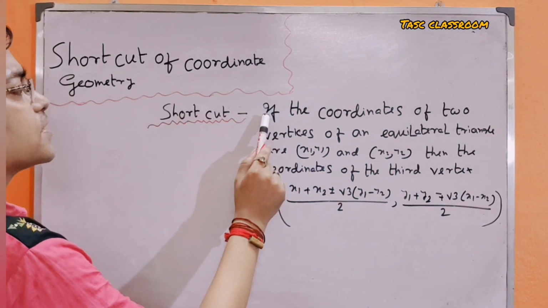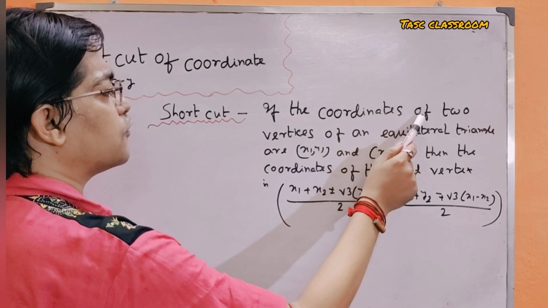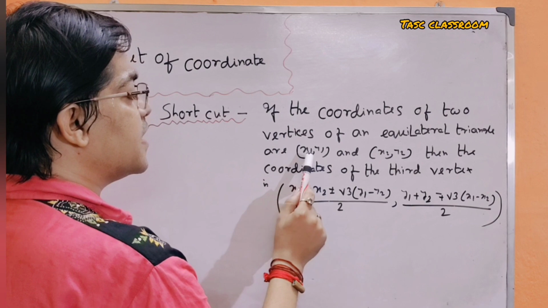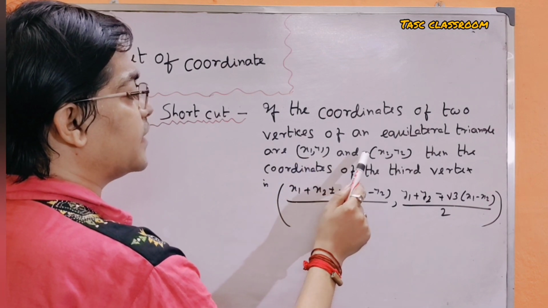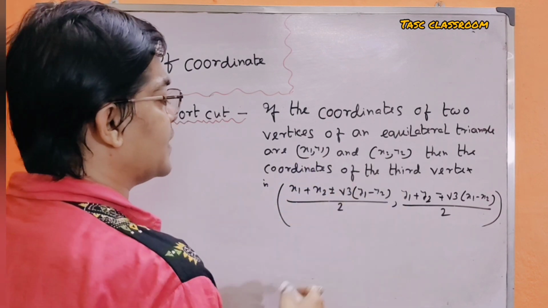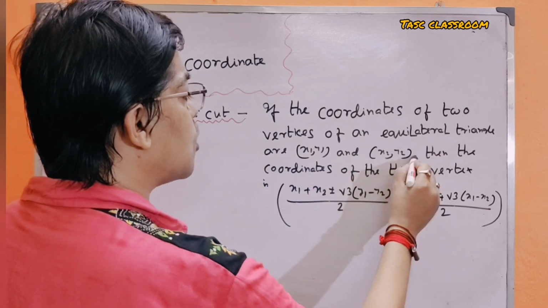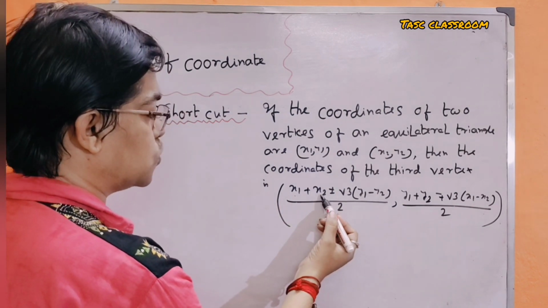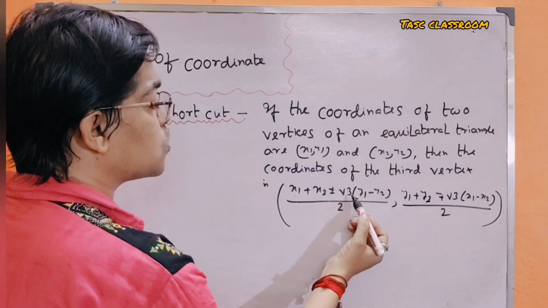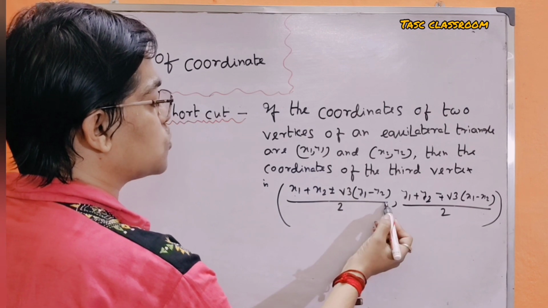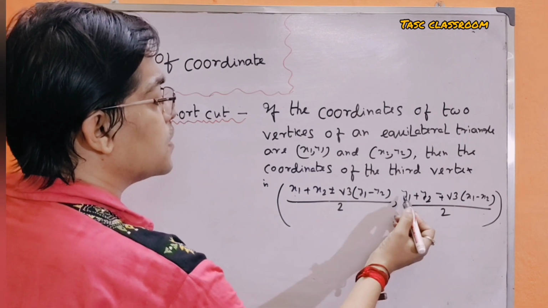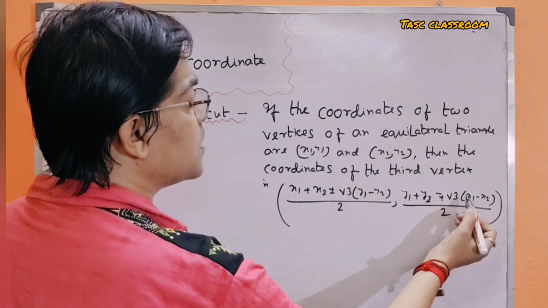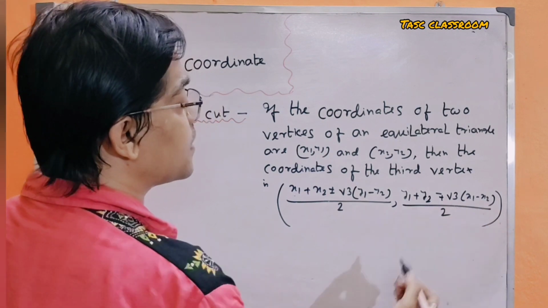Listen carefully. If the coordinates of two vertices of an equilateral triangle are (x1, y1) and (x2, y2), then the coordinates of the third vertex are ((x1 + x2 ± √3(y1 − y2))/2, (y1 + y2 ∓ √3(x1 − x2))/2).